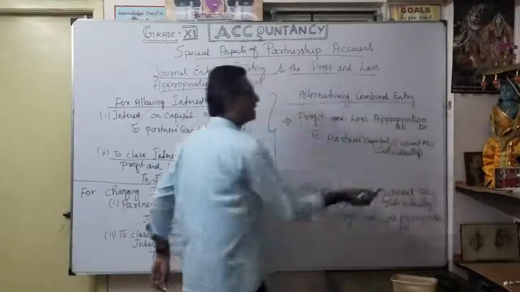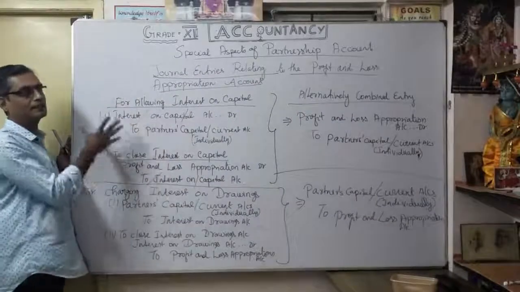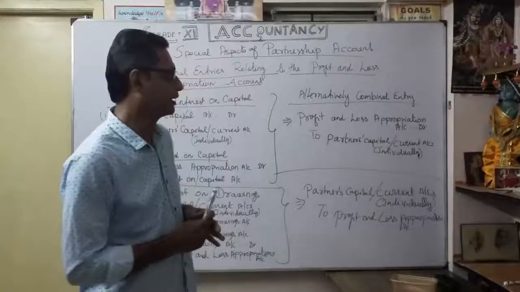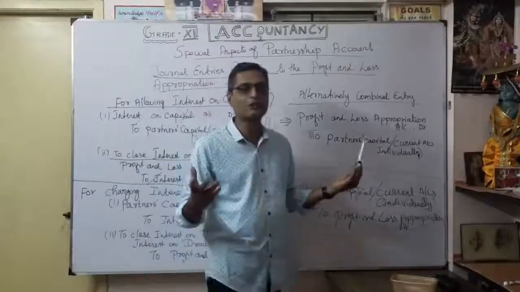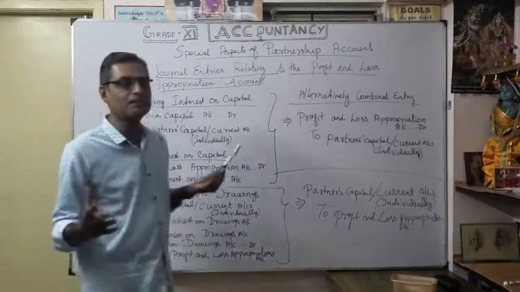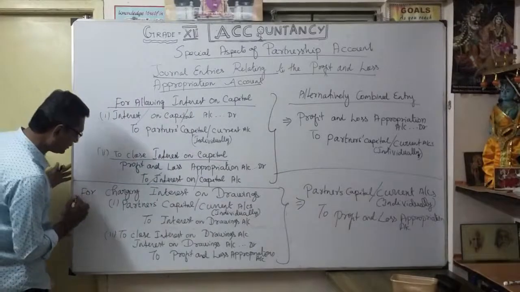So both are correct. But my suggestion is to better make it two entries, easily. Or you can write one entry according to your understanding and your time consumption. It's only one entry, time reduced, but here you are making two entries. If they ask for a detailed entry, you had better make two entries. Now coming to the charge for interest on drawings.